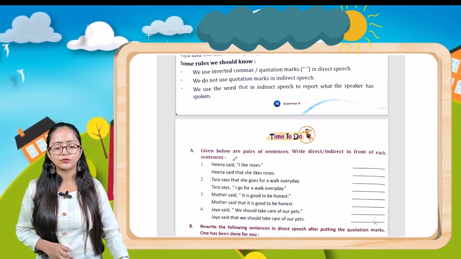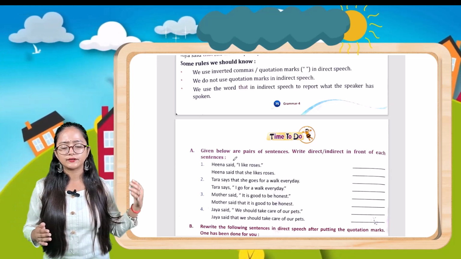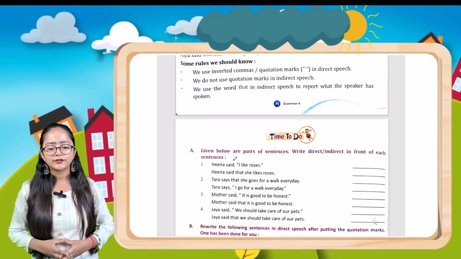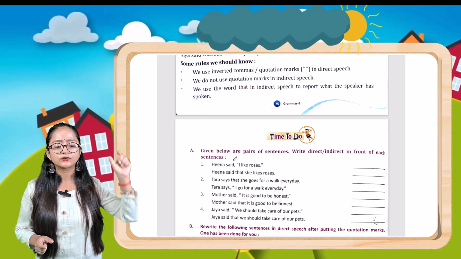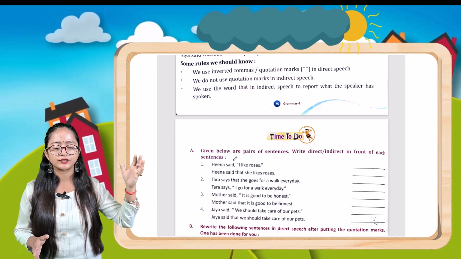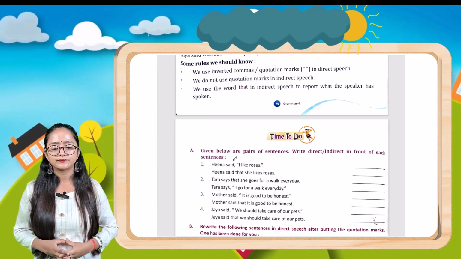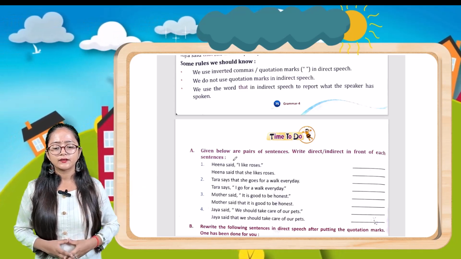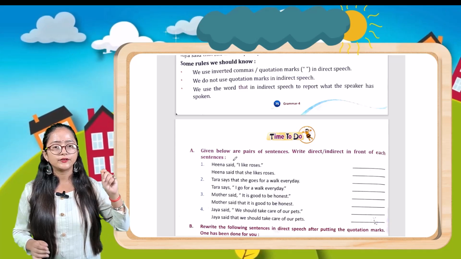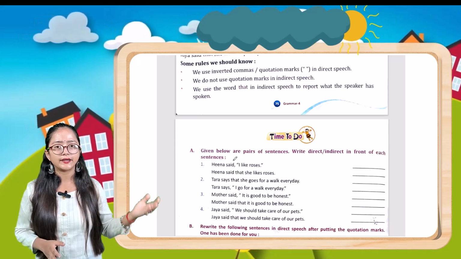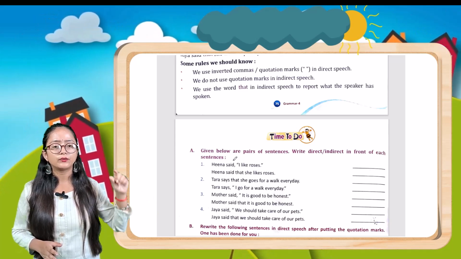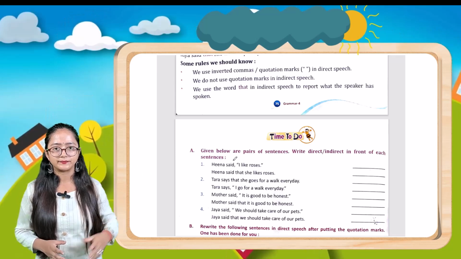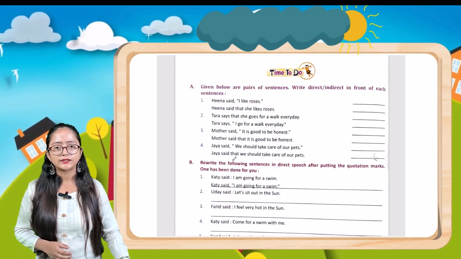Some rules we should know. There are some rules that one must know. First point, we use inverted commas, also known as quotation marks, in direct speech. We do not use quotation marks in indirect speech. We use the word that in indirect speech to report what the speaker has spoken. Now let's do some exercise.